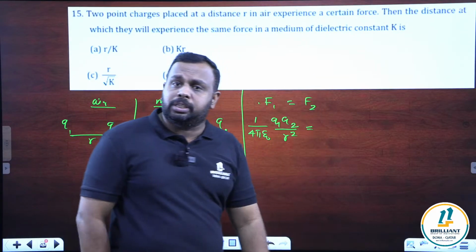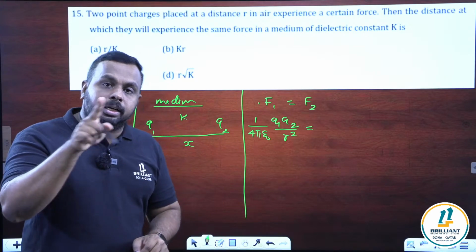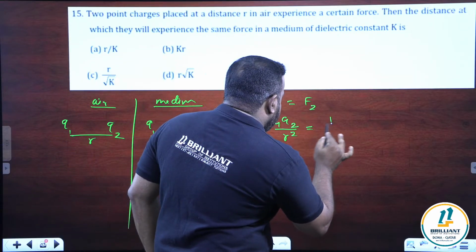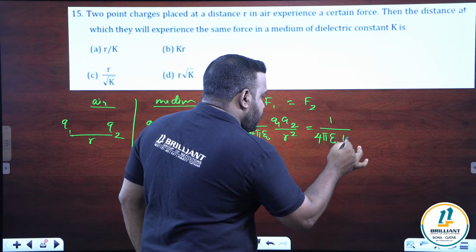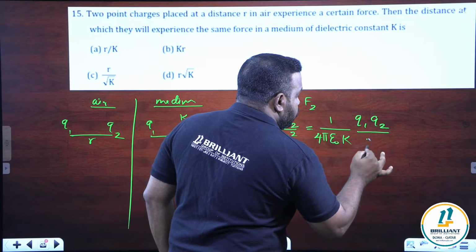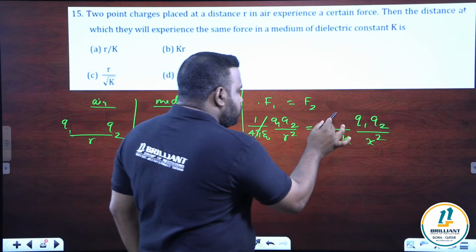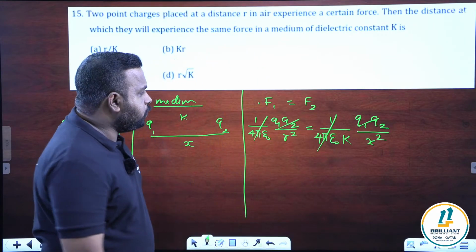What is the formula for force in a medium? 1 by 4 pi epsilon naught epsilon r. What is epsilon r? Dielectric constant. But here that dielectric constant value is given as k. So you can write 1 by 4 pi epsilon naught, epsilon r is k, charge is the same, Q1 Q2, distance is x squared. We have to find the value of x. Cancel the common terms, Q1 Q2 will be cancelled.